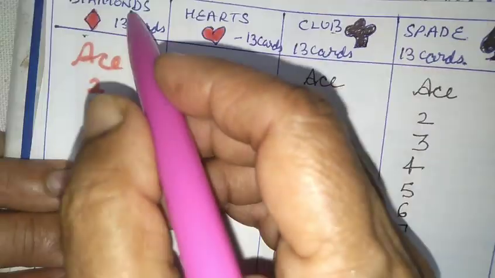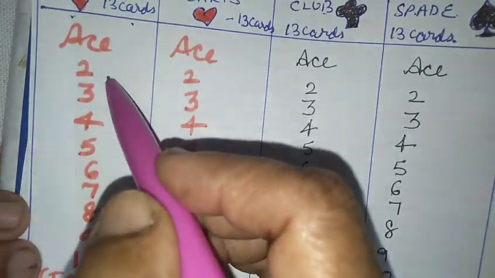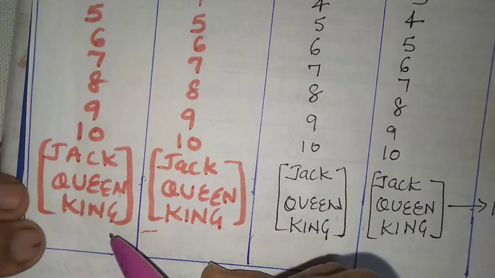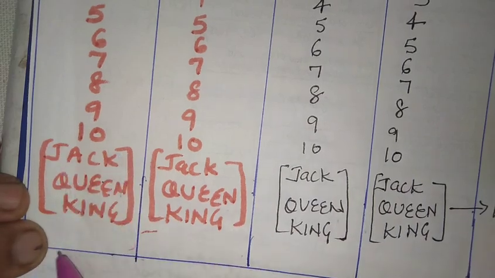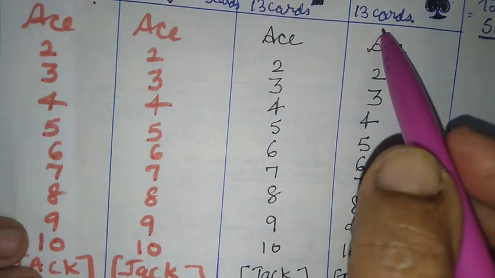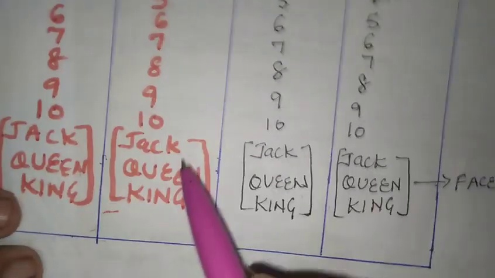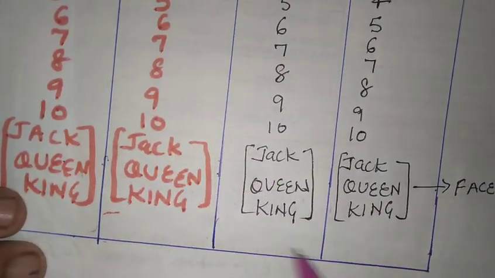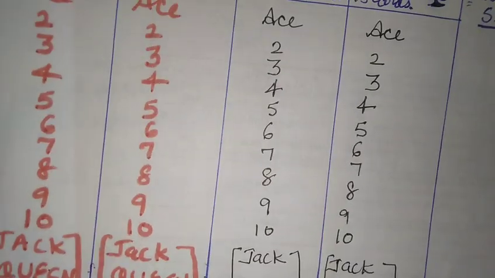So in diamonds we have ace, 2, 3, 4, 5, 6, 7, 8, 9, 10, jack, queen and king. These are called the face cards. So in each of diamond, hearts, club and spade we have 13 cards, and we have 3 face cards in each. Okay, now let's start with our question.